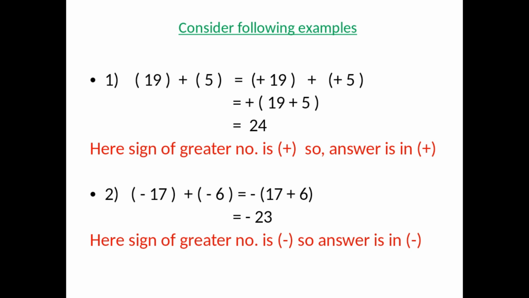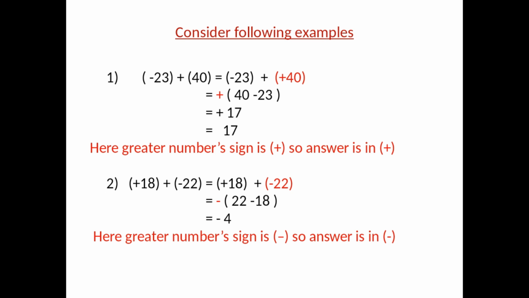Now let us consider another example which is depending upon the second rule. Here you can see example number 1, minus 23 plus 40. So 23 is negative and 40 is positive. That means their signs are not same. When their signs are not same, what we have to do?